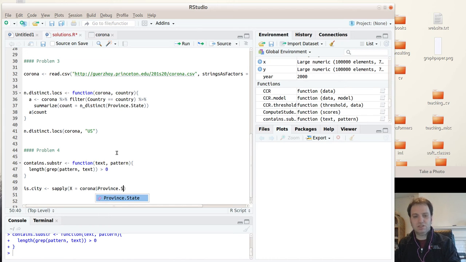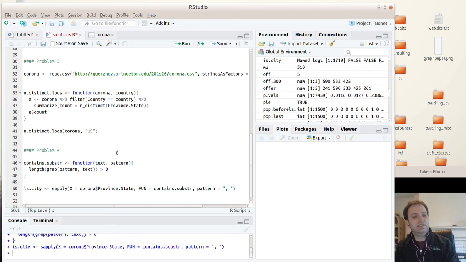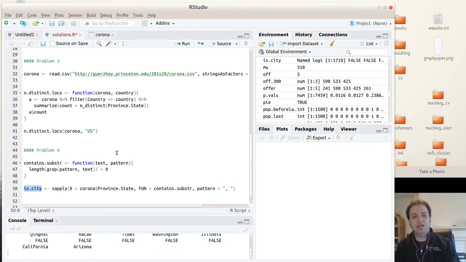So province.state, the function is going to be contain substring, and I'll provide a pattern that's going to be the same every time. It's just going to be comma space, because that's what it looks like when there is a city or county in there. Okay, so is city now is going to be a bunch of trues and falses.